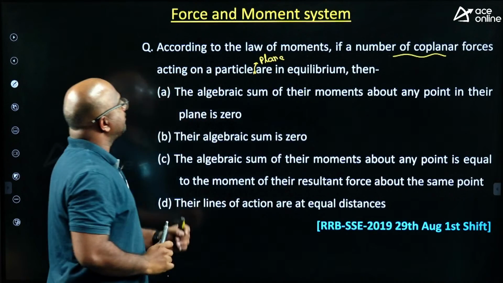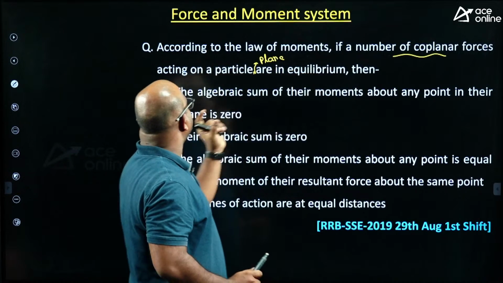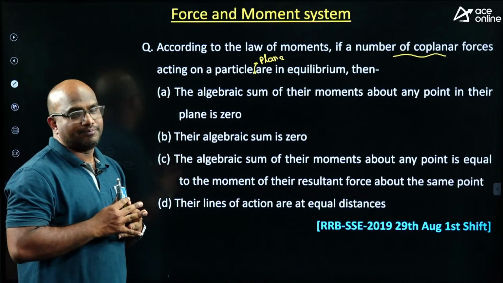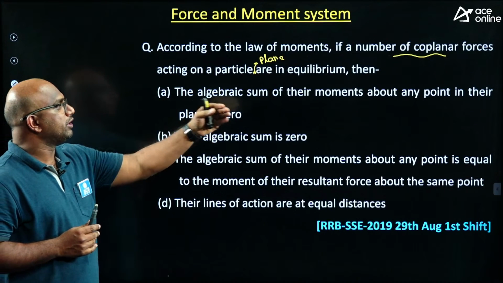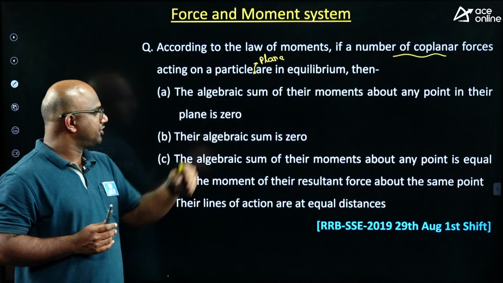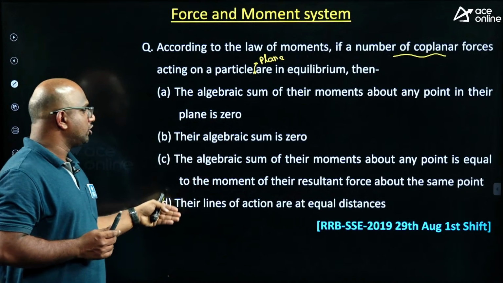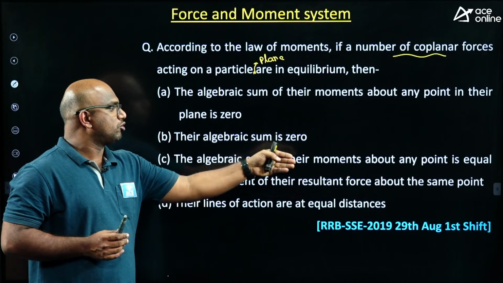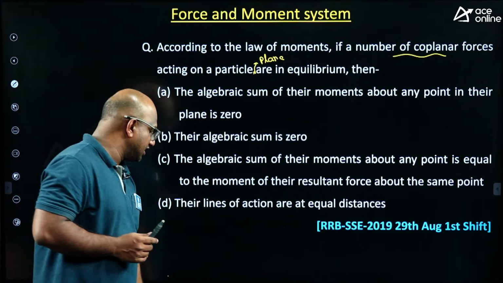According to the law of moments, if a number of coplanar forces acting in a particular plane are in equilibrium, guys, then what does it mean? The algebraic sum of their moments about any point in their plane is 0. Next, the algebraic sum is 0. The algebraic sum of their moments about any point is equal to the moment of the resultant force about the same point. Next, their lines of action are at equal distance.